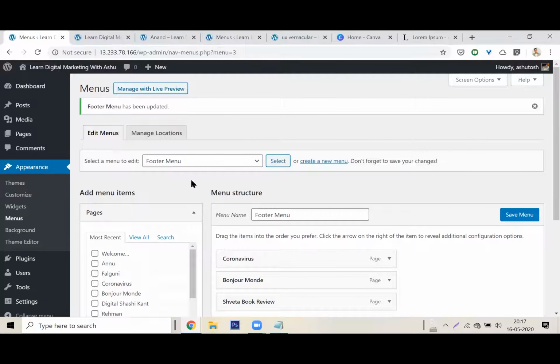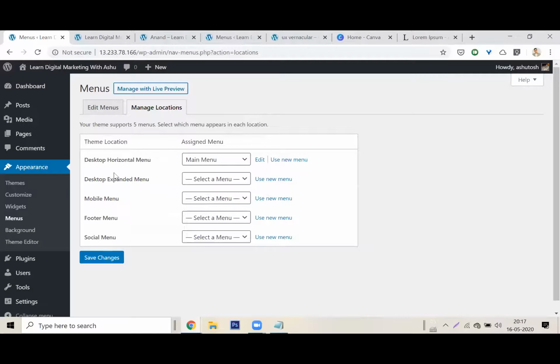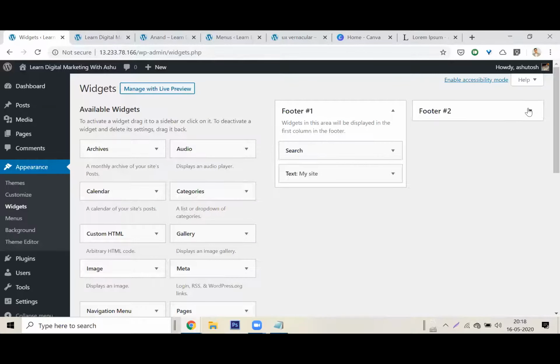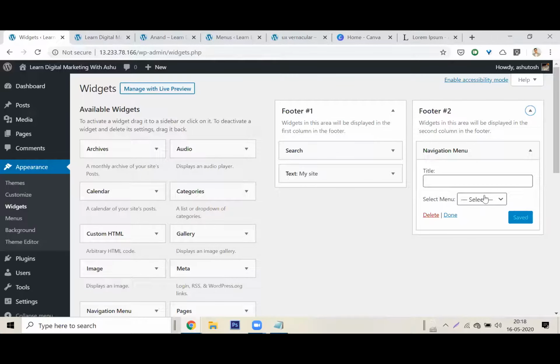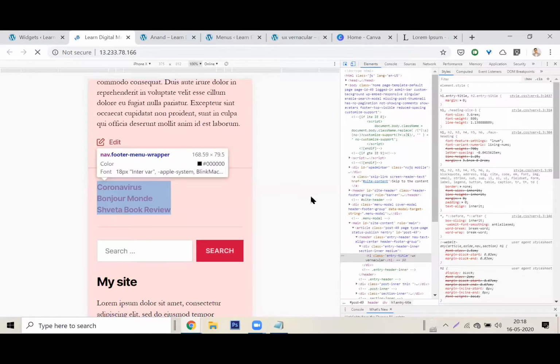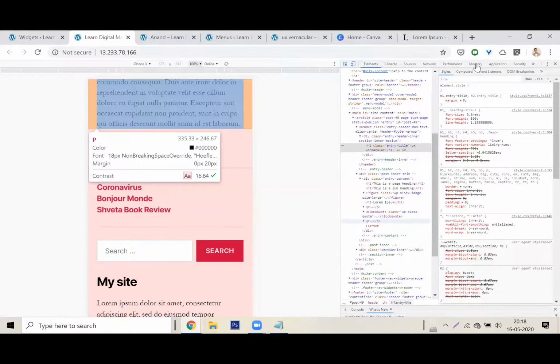Perfect. Now I need to go to footer location, and it says footer menu will be the footer. Save changes. So now when I go back to my widgets, I'll go to my footer, navigational menu, select menu, footer menu. Browse our website is the title. Save. Let us see what this looks like now. Refresh. Awesome. Does it look nice now?